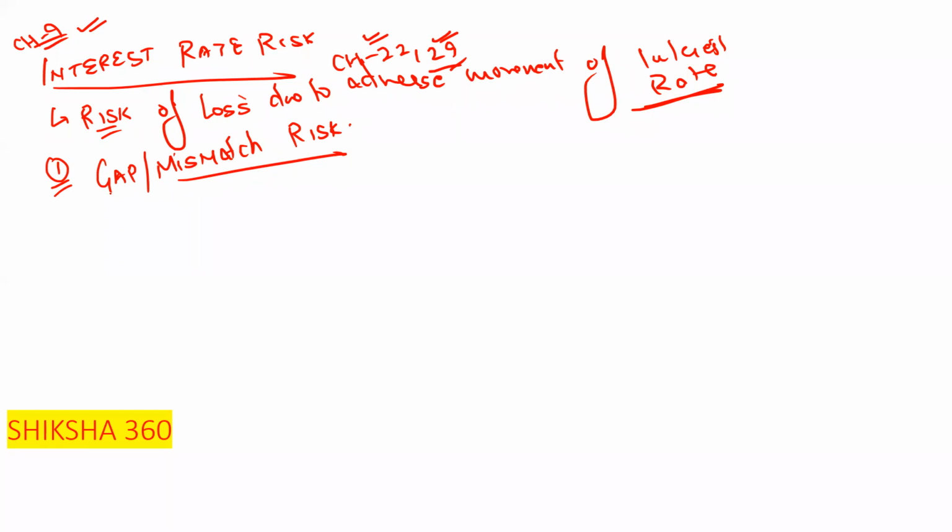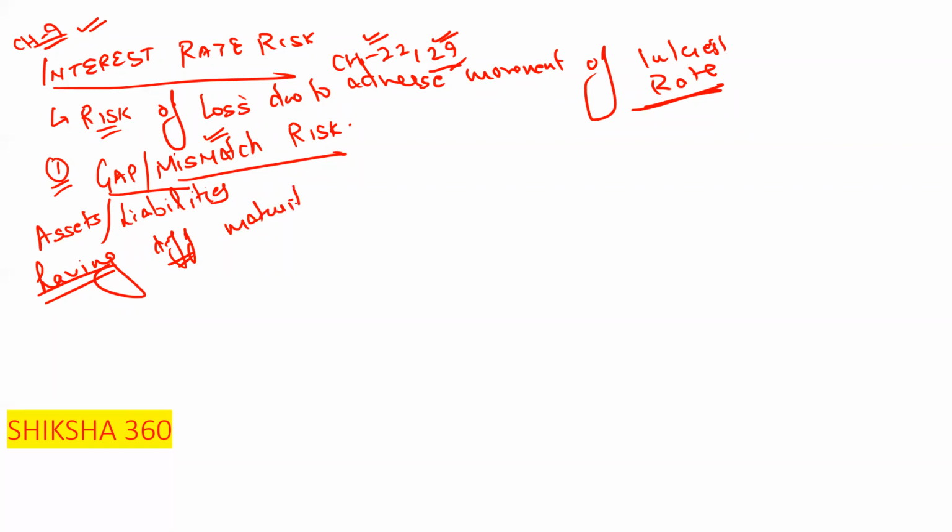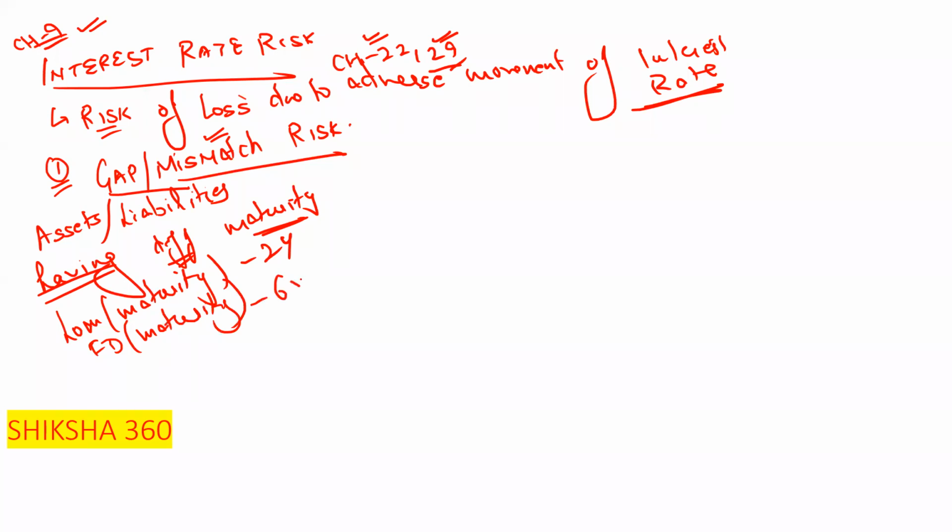Under that, gap or mismatch risk. The name tells us: when we have assets and liabilities having different maturities, that is gap or mismatch risk. For example, a loan has a maturity of 2 years and a fixed deposit has a maturity of 6 months. That is known as gap or mismatch risk.